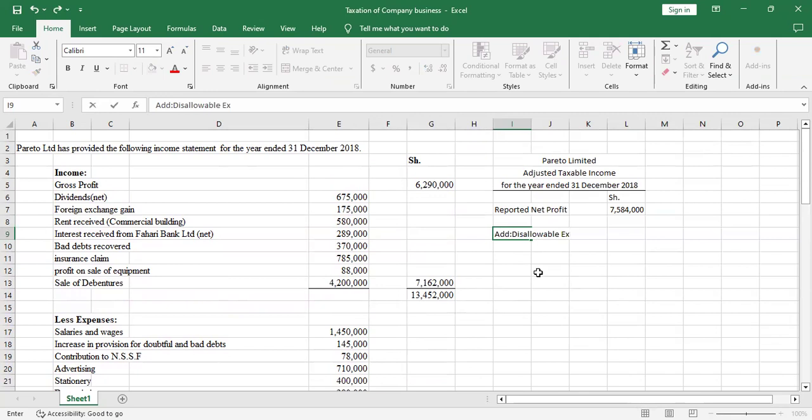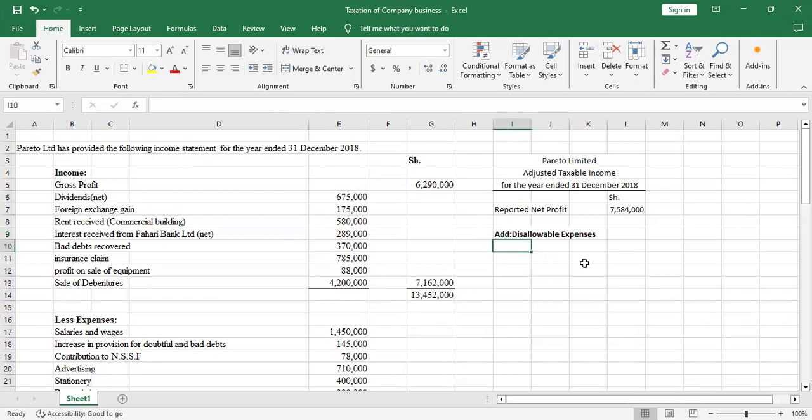So what are these disallowable expenses? These are expenses that do not relate to business. There are expenses which are incurred, but do not relate directly to the business which we are undertaking. So those are the disallowable expenses. So we'll add them back to the reported net profit because they were not supposed to be taxed.